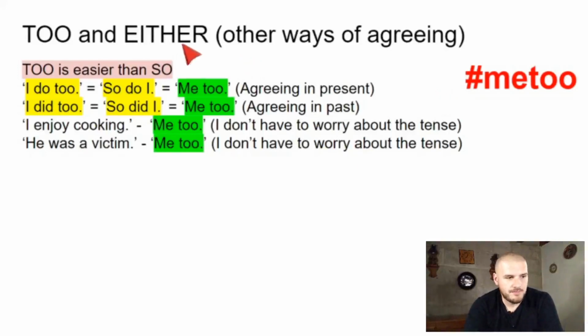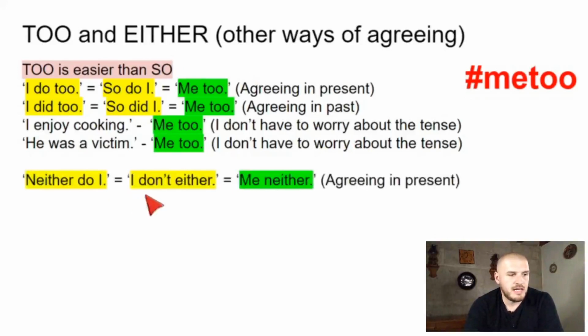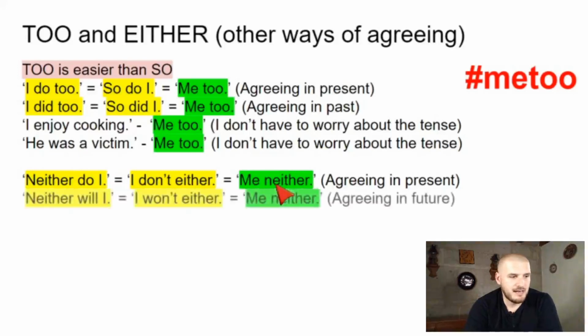So either is another way of saying neither, but it just goes with a negative verb. So you can say neither do I, or I don't either. These 2 things mean exactly the same thing. Neither do I, I don't either. But the easy thing to do is this, right? Because you don't have to worry about the tense. Again, look at this, the future example. Neither will I, I won't either.